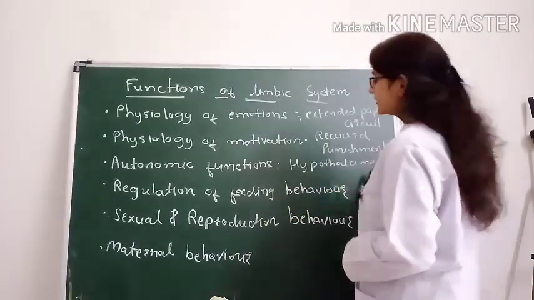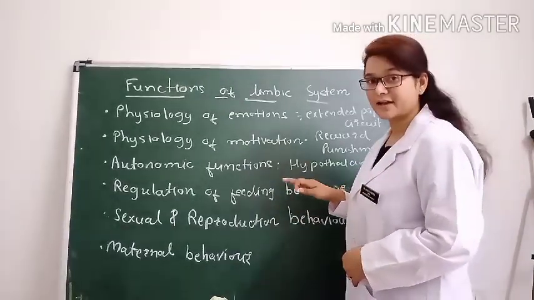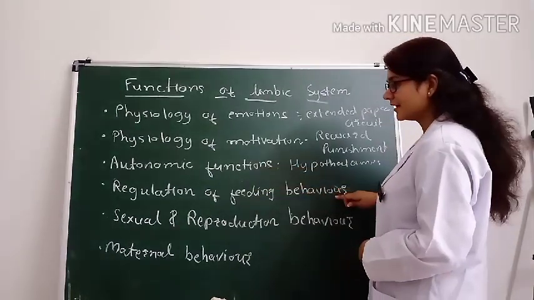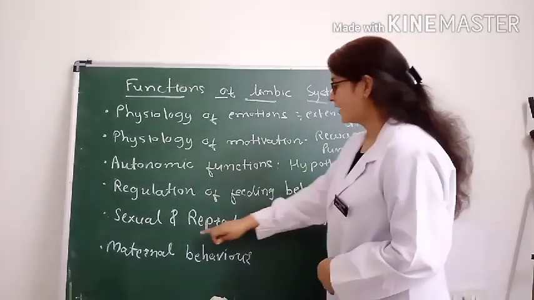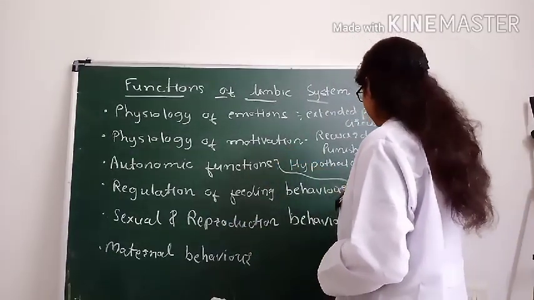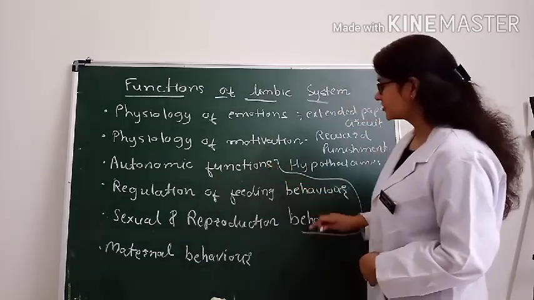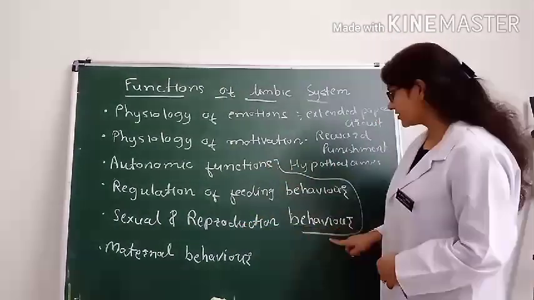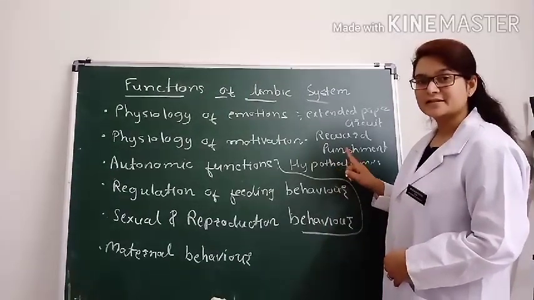There are again some centers of the hypothalamus, particularly the lateral hypothalamus and the ventromedial nucleus of the hypothalamus. It has a major role in the regulation of feeding behavior. Now, in sexual and reproduction behavior, again the hypothalamus. So in these three functions, chiefly the function of the hypothalamus. So in the sexual and reproduction behavior, the hypothalamus has a major role.